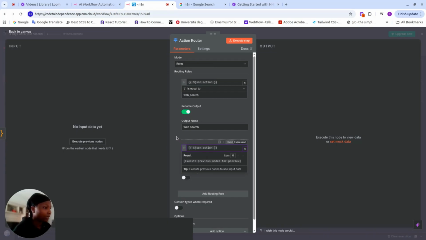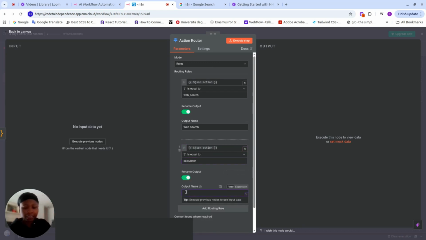Now let's add another routing rule, because remember we have three routing rules. Just going to change this. I'm not going to open the browser, it's not necessary. So JSON.action here, if it equals calculator, do something. Now the output name, I'm going to call it calculator.